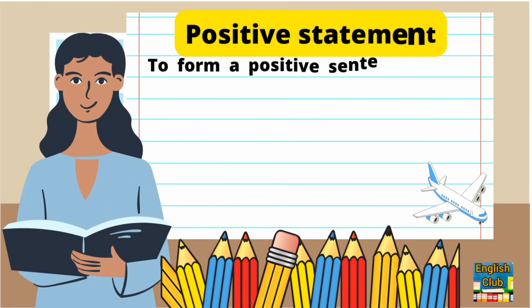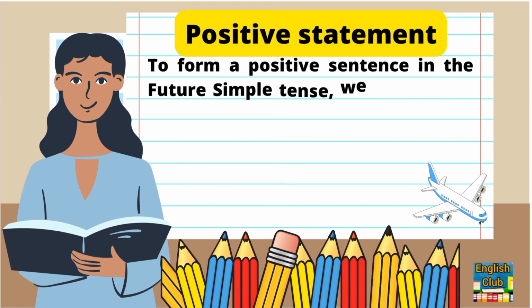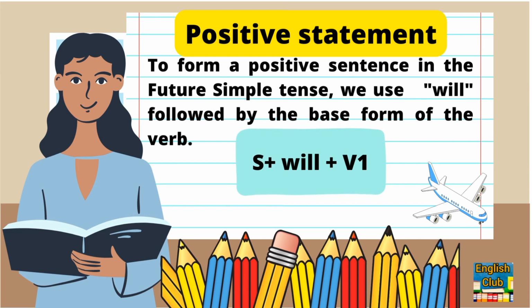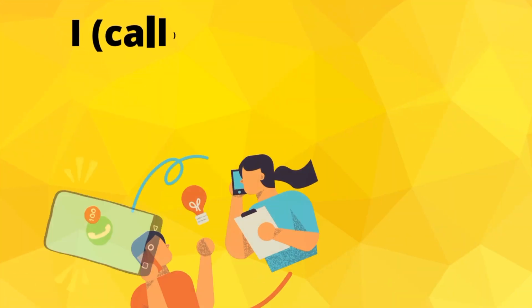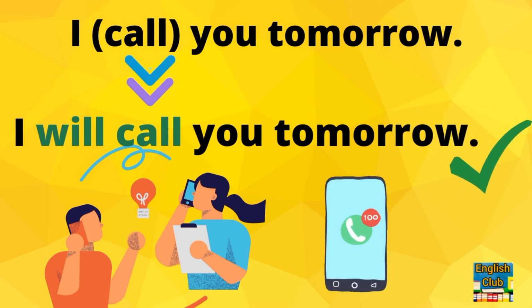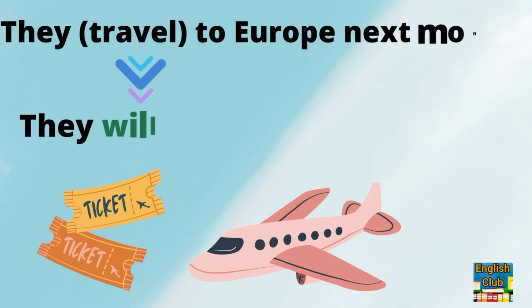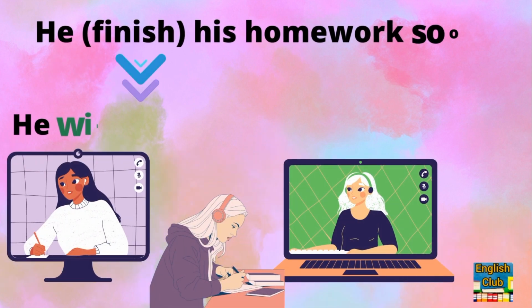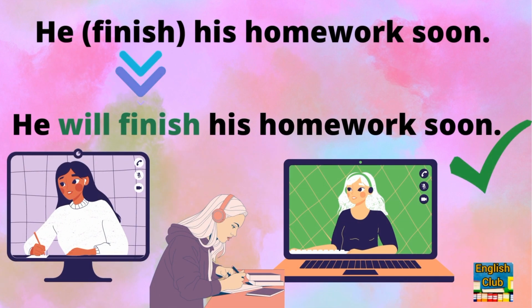To form a positive sentence in the future simple tense, we use will followed by the base form of the verb. For example, I will travel to Paris next week. I will call you tomorrow. They will travel to Europe next month. He will finish his homework soon.